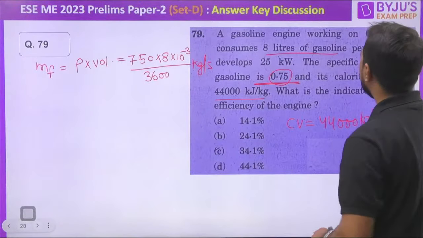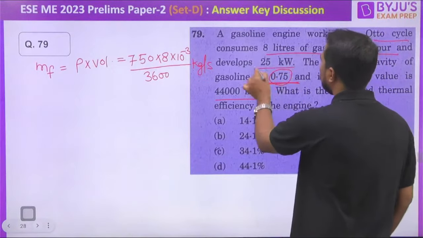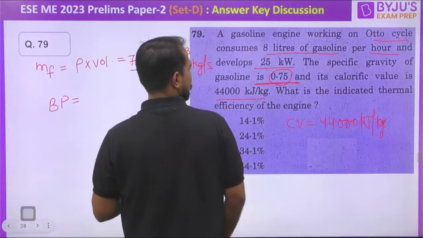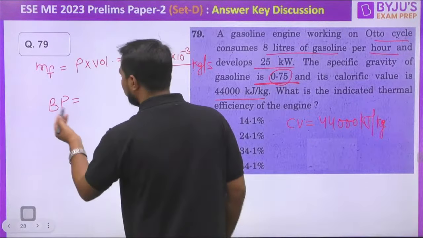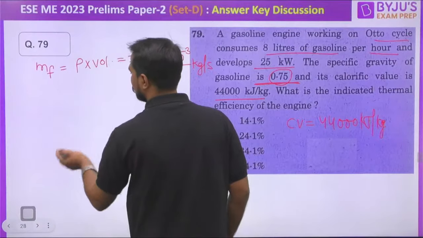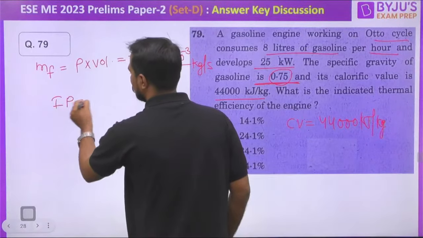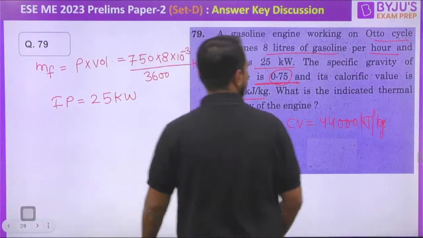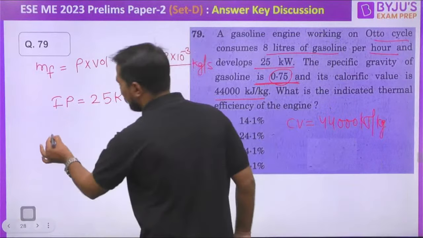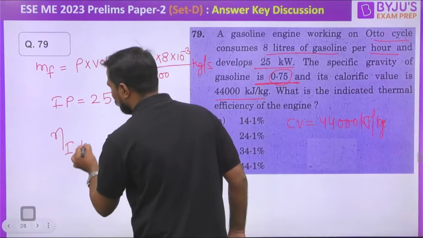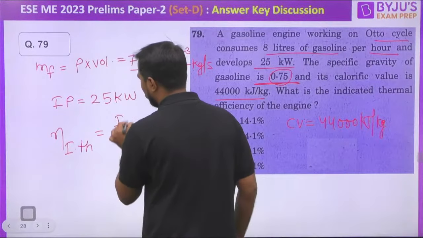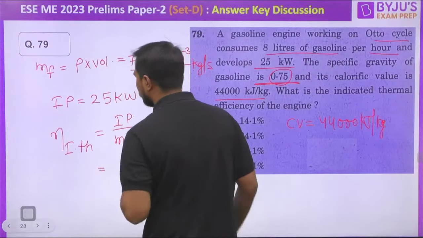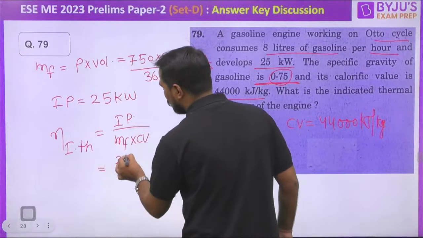After that, what is the value of power, brake power? It is also given to us. How much? Indicated power. It is 25 kilowatt. What is the question? What is the value of indicated thermal efficiency? That will be equal to IP divided by mass of the fuel into calorific value. What is the value of IP? IP will be equal to 25.